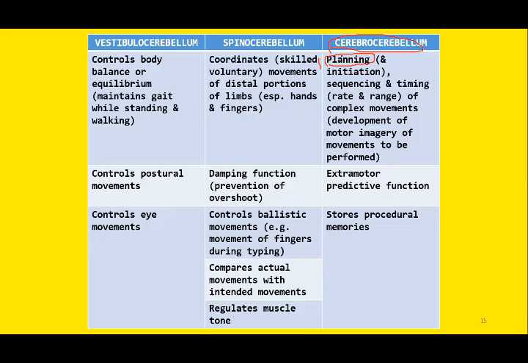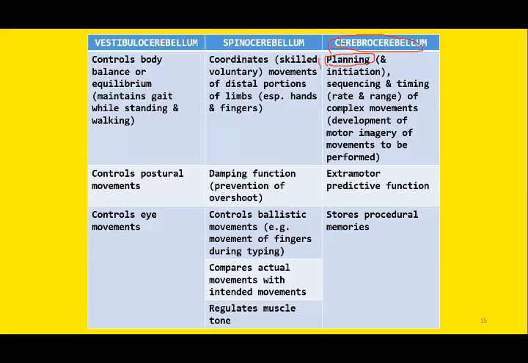Since it is connected with the cerebral cortex, which is considered the cognitive part of the brain, all the cognitive skills will be performed by this portion of the cerebellum. So it will program the movements, it will plan the movements. How will it plan?